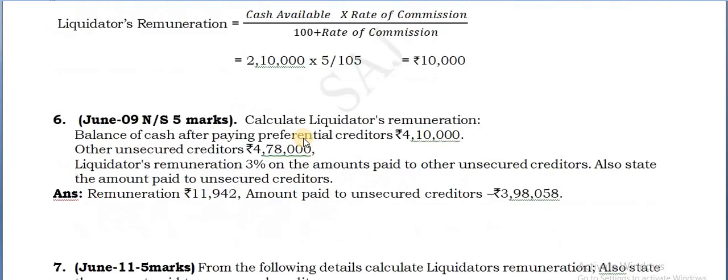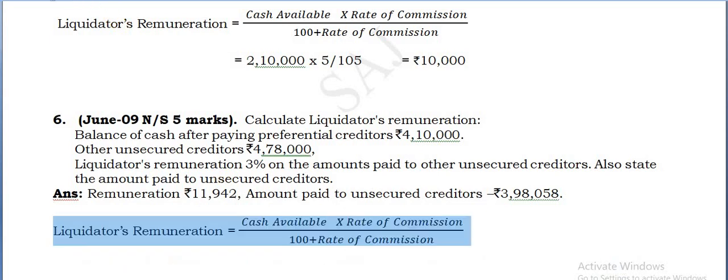Next you can see question number 6. Even here also, calculate liquidator's remuneration. Balance of cash after payment of preferential creditors is given as 4,10,000. Other unsecured creditors is given as 4,78,000. Cash available is less than the actual claim, therefore you have to take 3/103. Here also state the amount paid to unsecured creditors. This extra question was not in the previous problem, but it is in this problem. How to do it, that we shall see.